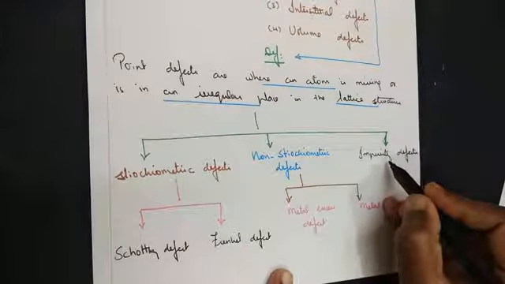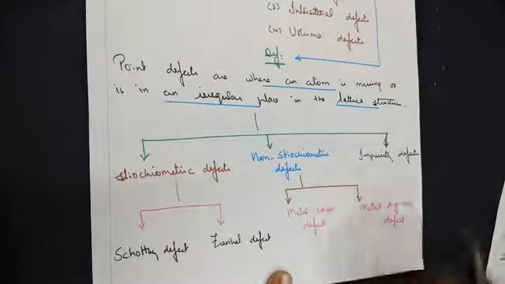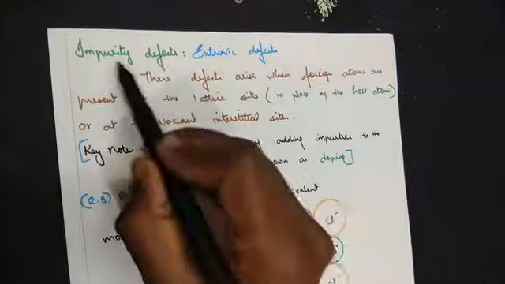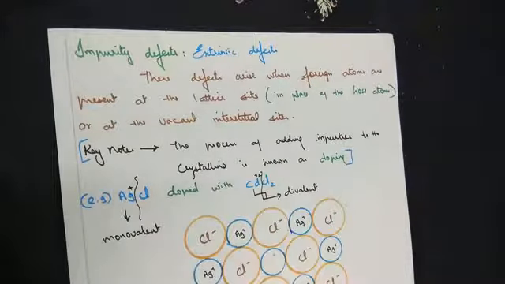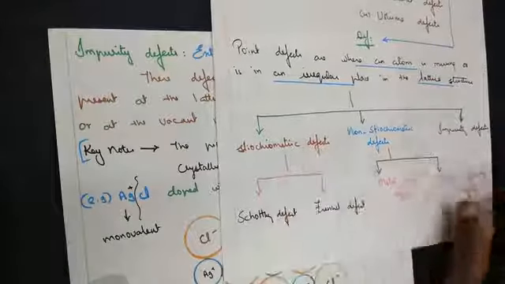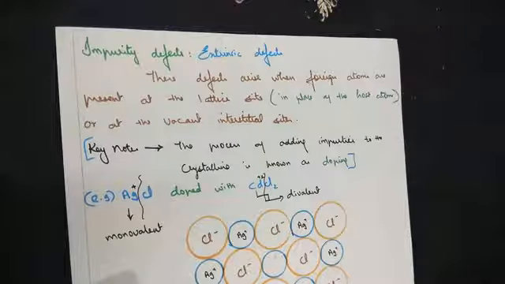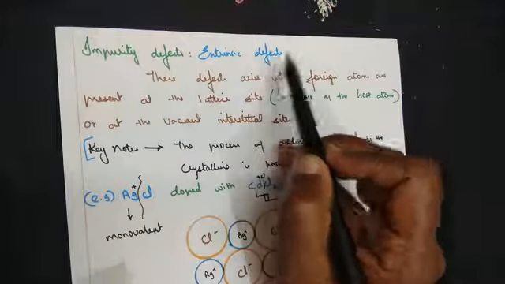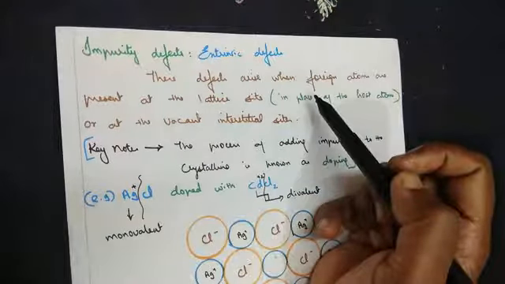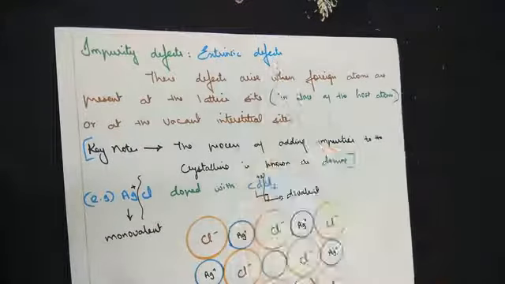In today's class, we will learn about the third type of classification under point defect, that is impurity defects. It's a very interesting concept. Impurity defects are also called extrinsic defects. If you remember, in terms of stoichiometric, I used the word intrinsic defect. When we say intrinsic, the defects are found within the crystal lattice. Now, when we say extrinsic defect, defects are introduced from external sources.